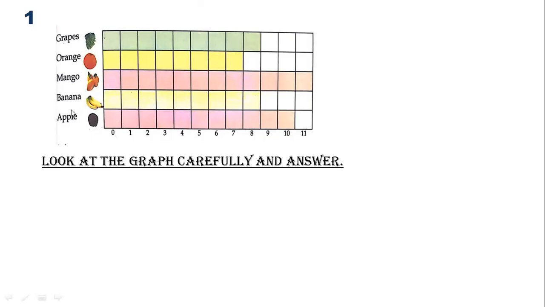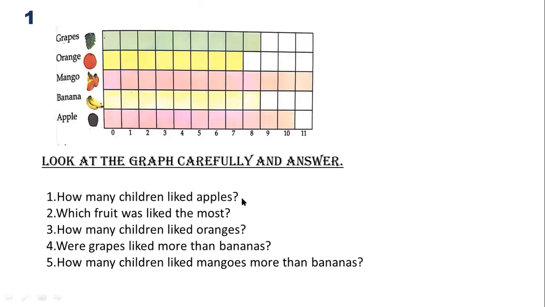Now these are the fruits and these are the people who like eating these fruits. So this is 0, 1, 2, 3, 4, 5, 6, 7, 8, 9, 10, 11. This is how you can see how many people like each fruit, according to the numbers. Now, you have to answer these questions.